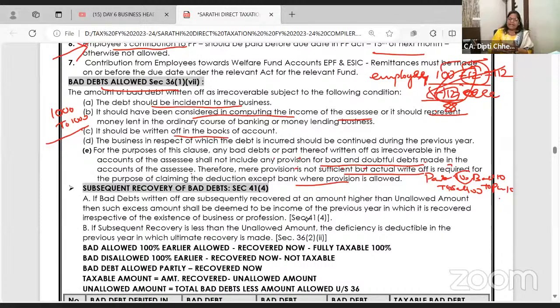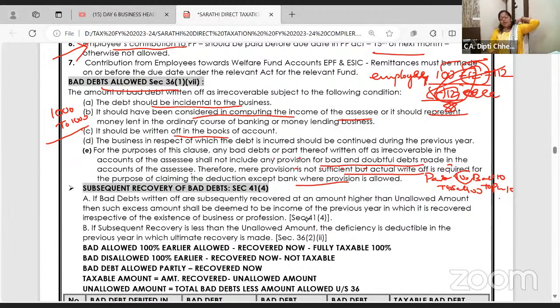So that bad debts recovered will be treated as what? Business income. Are you all getting? Whenever bad debt is incurred, it's a business expenditure. But if bad debt is recovered, bank to bad debt recovered. He said, no, ma'am, please keep 1,000 rupees. That time I didn't have money, but now I'm earning good, by God's grace, and I want to repay.